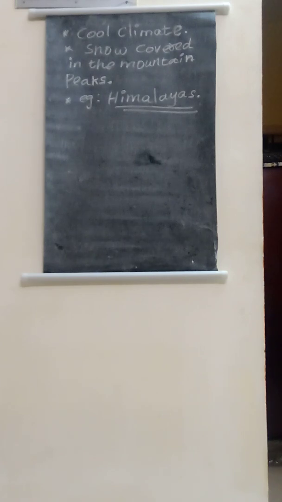Again I am repeating. Mountains occupy large areas, starting from one place and extending over more places. The mountain has a peak, and the sun rays fall on the peak.